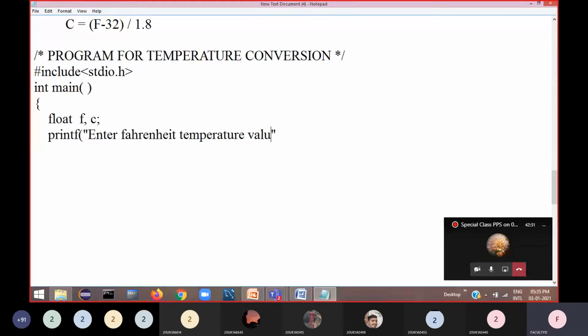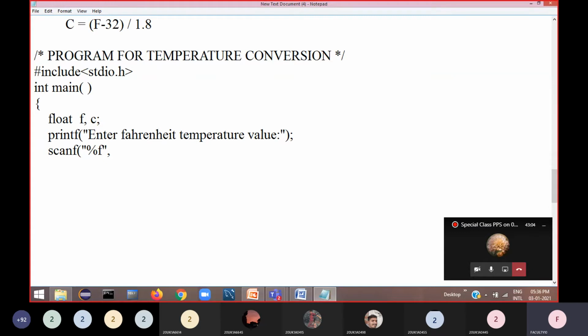Temperature value. You ask the user to enter some value. Assume that he enters it through the keyboard. So through the keyboard you want to read the value. Which function do you have to use? Then I have to use the scanf function. This should come to your mind. So scanf. Then how can I read? Because he is entering floating point data, I have to read it by using the %f format specifier.